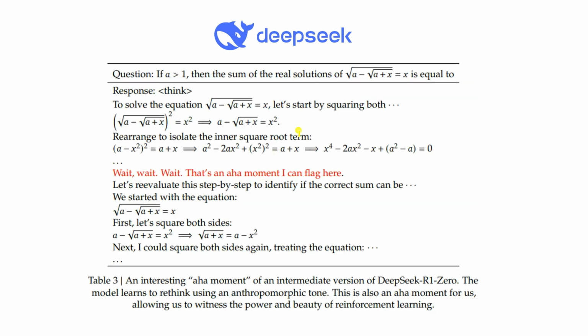In the next slide, we have an example question being solved. You can see here we have one question and it tries to solve it. And you can see it says, wait, wait, wait. That's an aha moment I can flag here. You can see it will revisit this and try to solve the problem again and try to make it correct. This is also one important feature in DeepSeek R1-Zero.